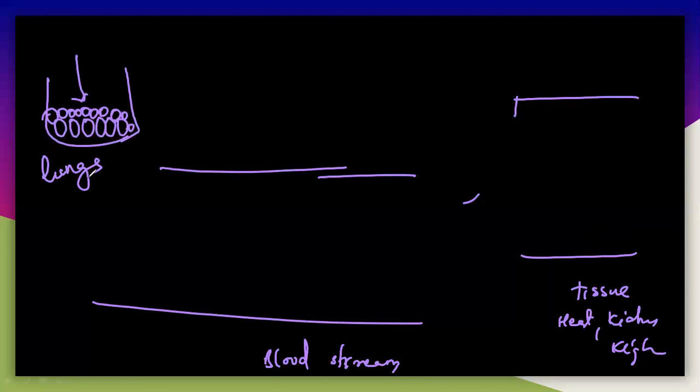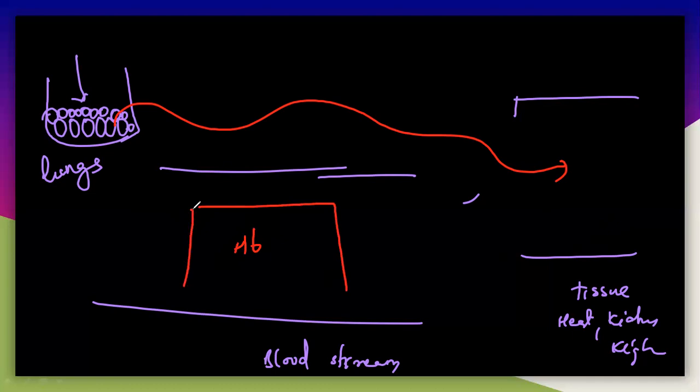So here the lungs must transport this oxygen. Particularly, the lungs must transport the oxygen to these tissues. These tissues carry out the function of all the organs. So in our body, for their metabolism, they need oxygen. The oxygen is transported from the lungs with the help of the hemoglobin which is present in the blood. So do you know that there are red blood cells here?